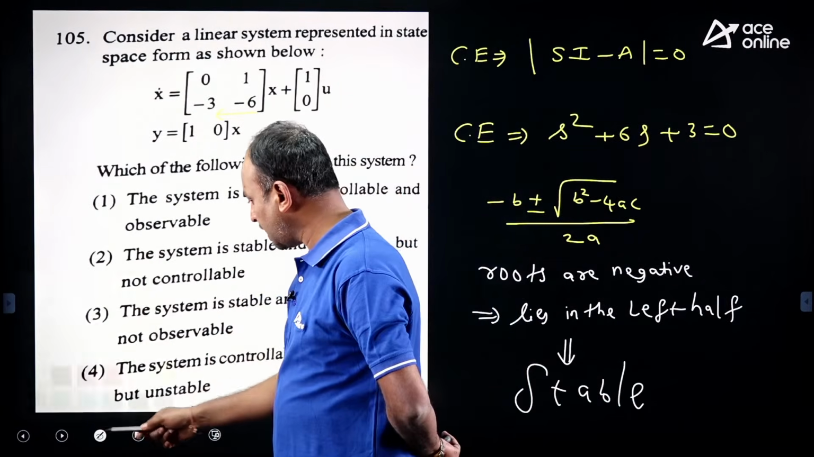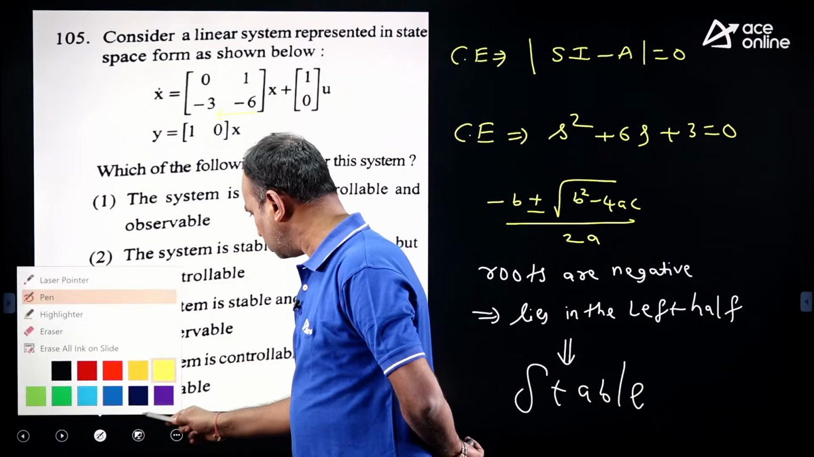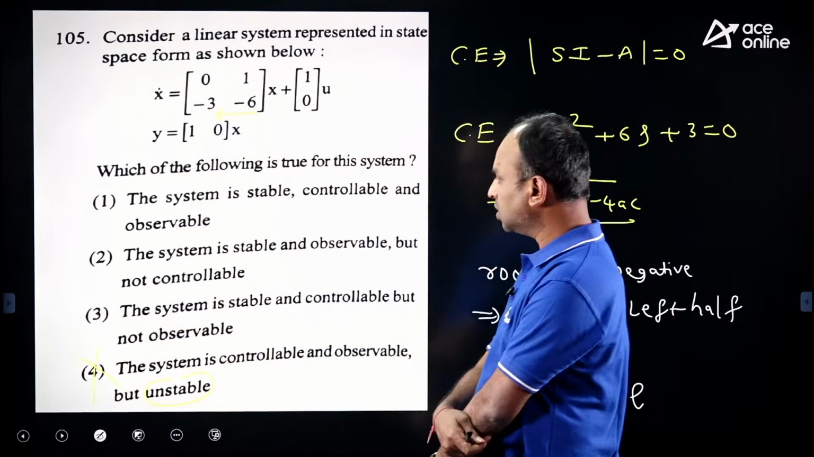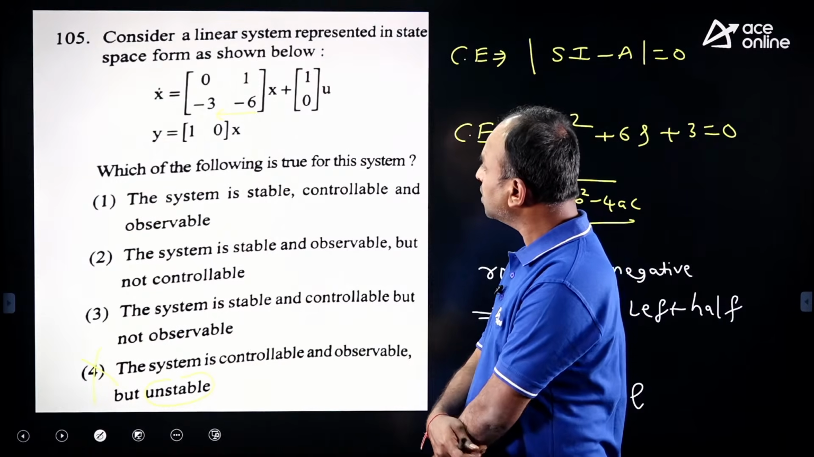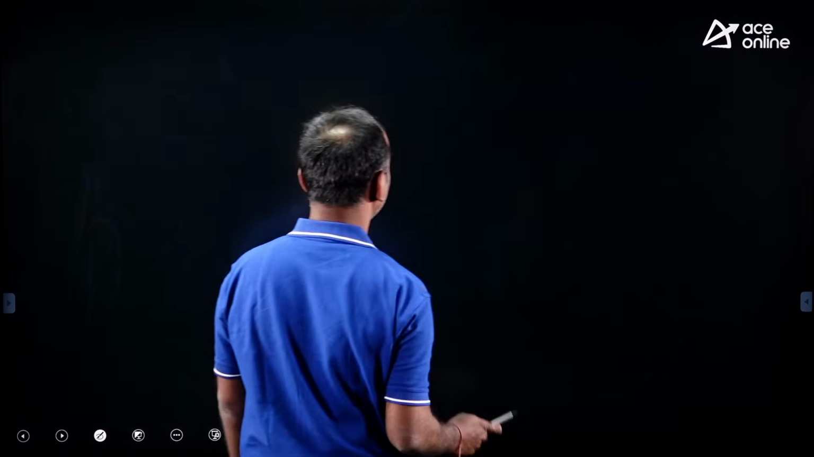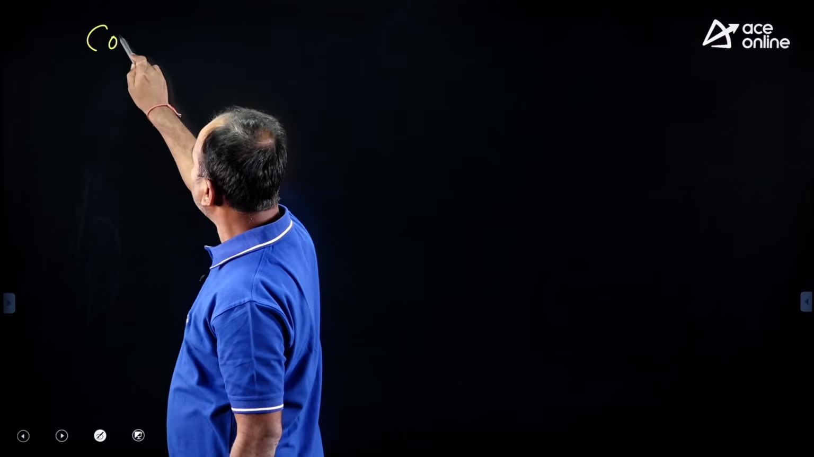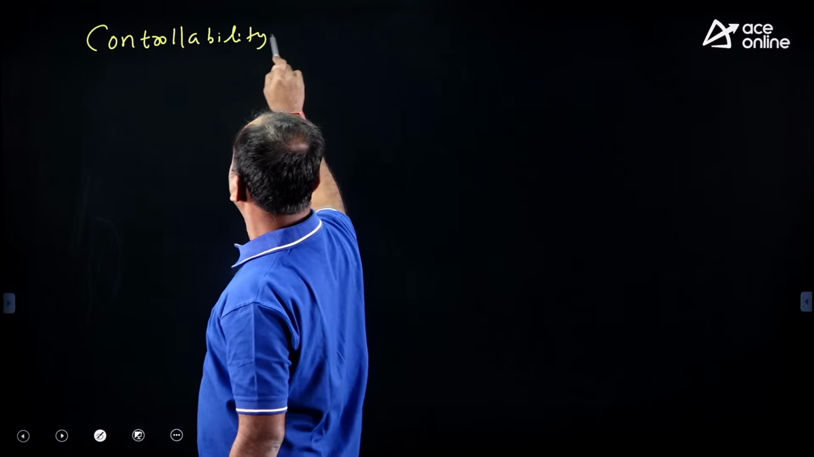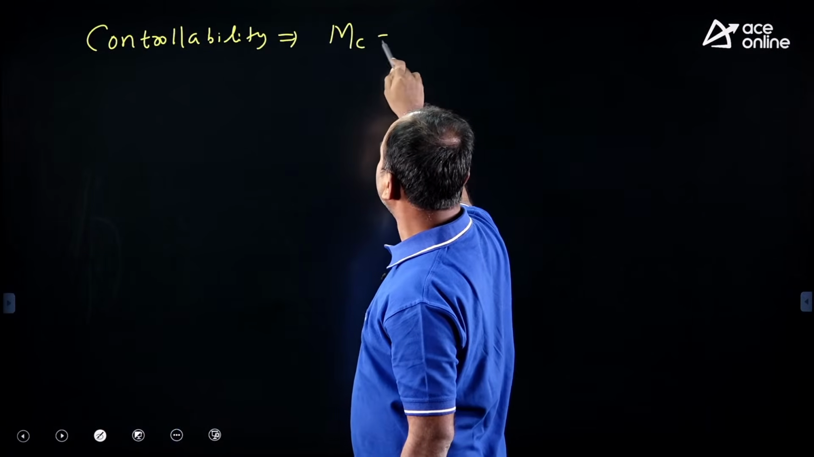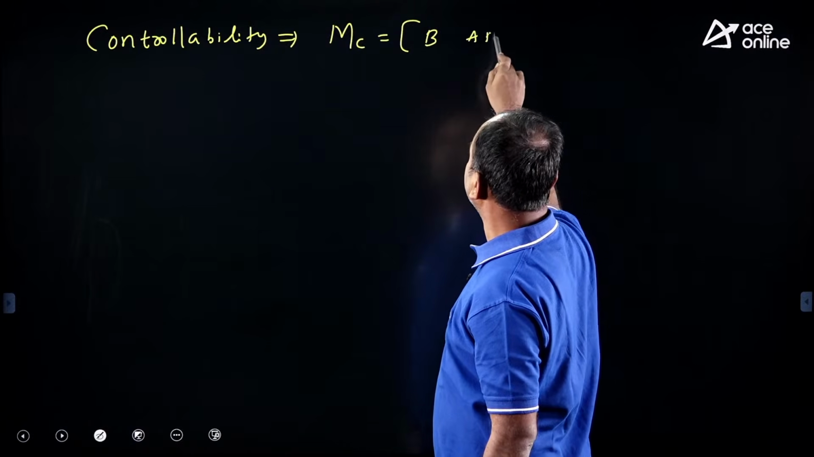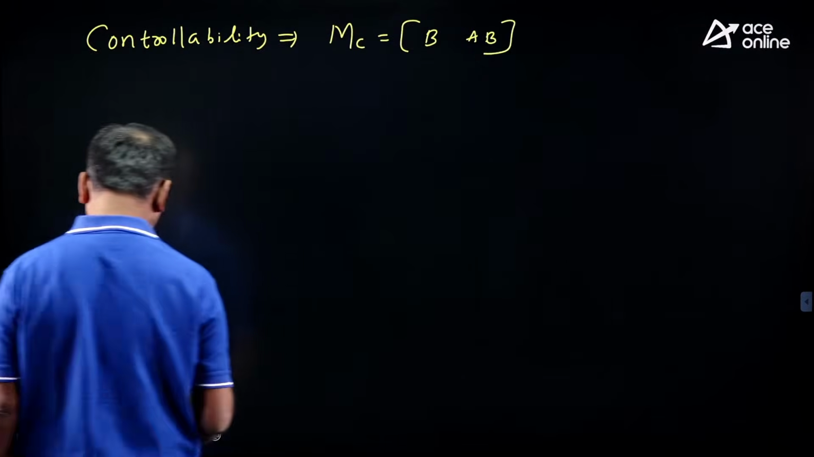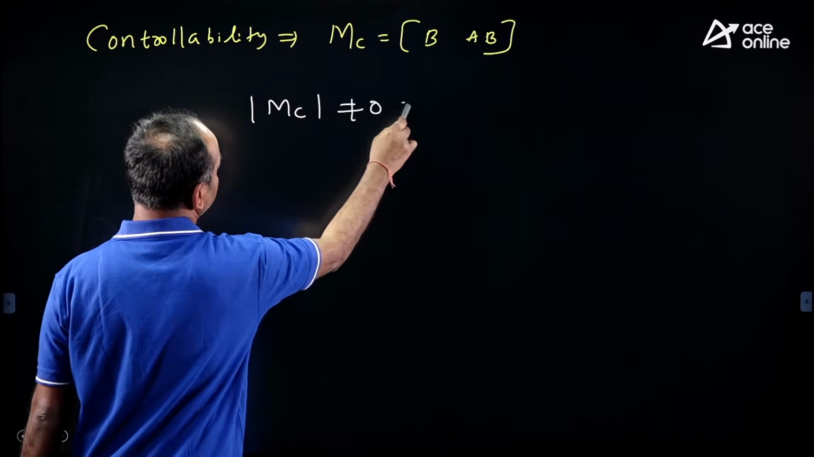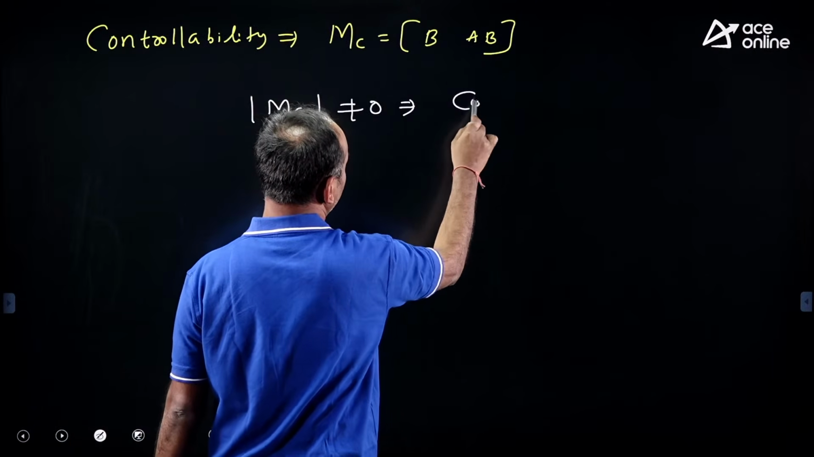So stable means we can eliminate the wrong options here. Only one option given is unstable, so we can eliminate only that one as of now. The system is stable, three options remain. Now controllability. For controllability, the formula is Mc equal to [B AB]. Find the determinant. Det of Mc is not equal to 0, so it is fully controllable.